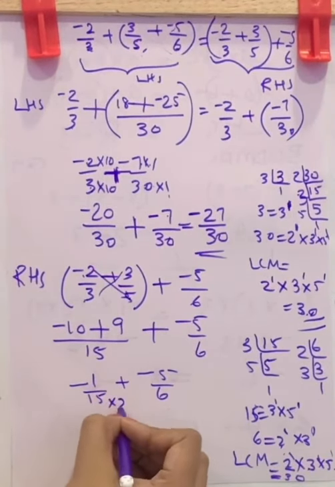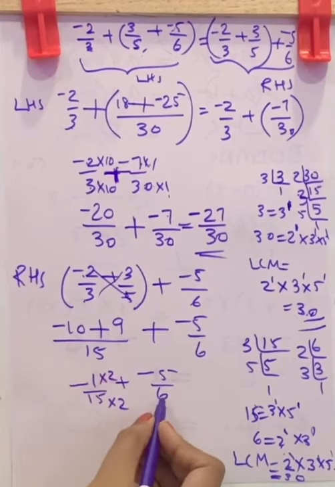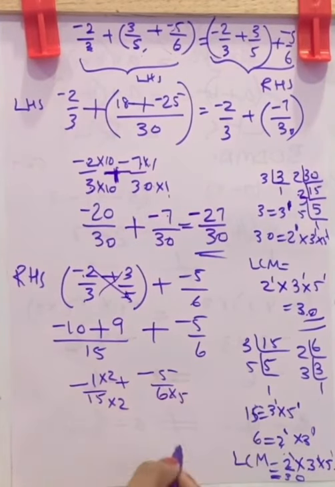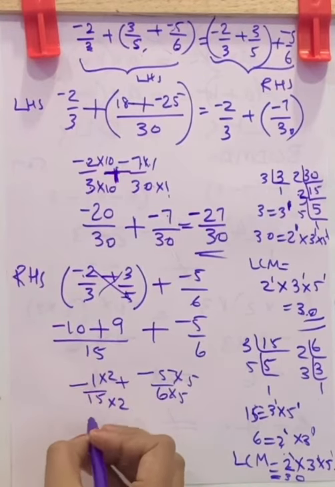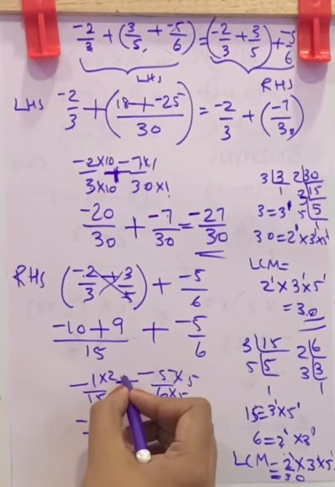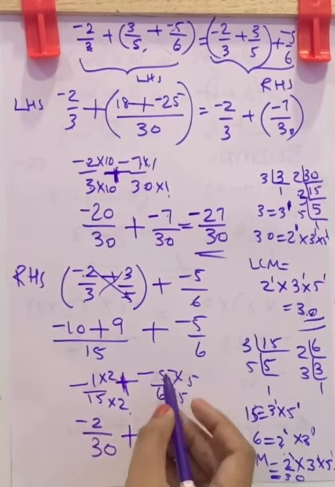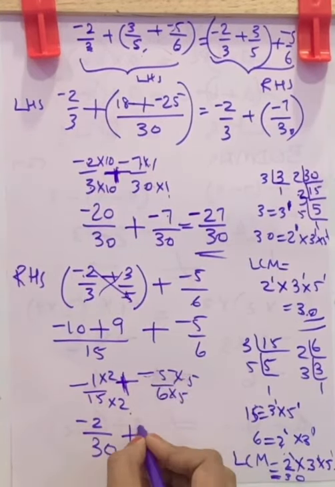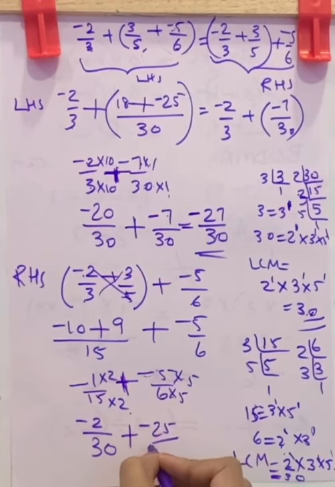Now make this 30. 15 into 2 is 30, so here also into 2. 6 5s are 30, so here also into 5. This becomes negative 1 into 2, negative 2 by 15 2s are 30. This addition is there, plus negative 5 into 5, negative 25 by 6 5s are 30.